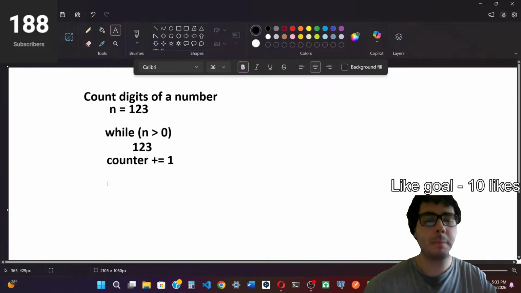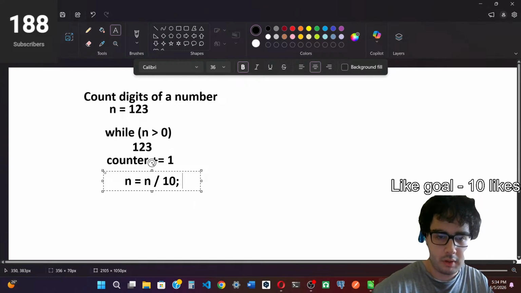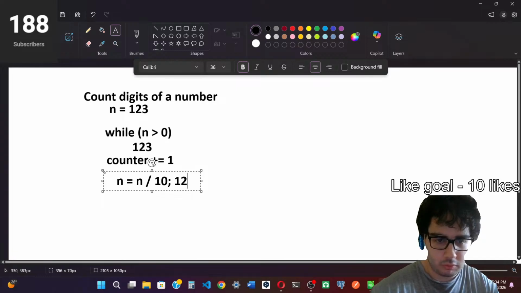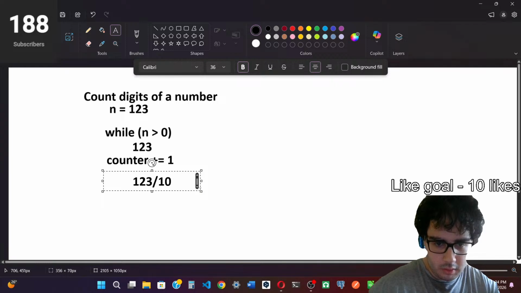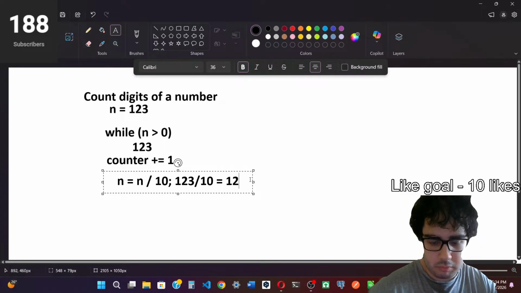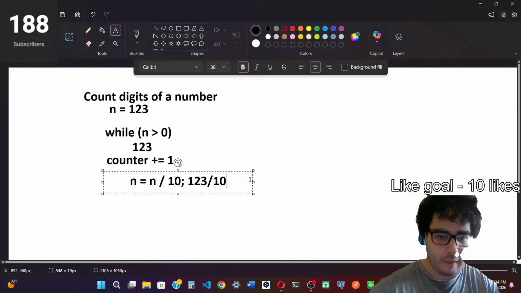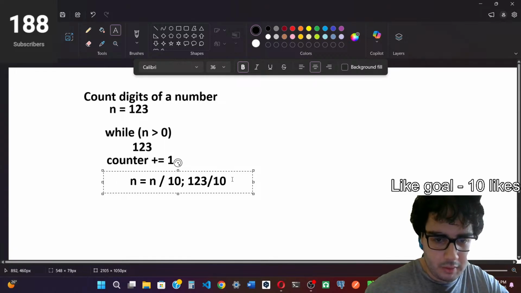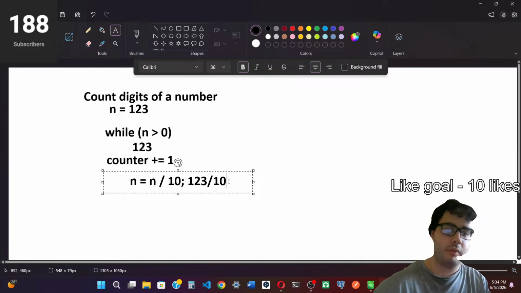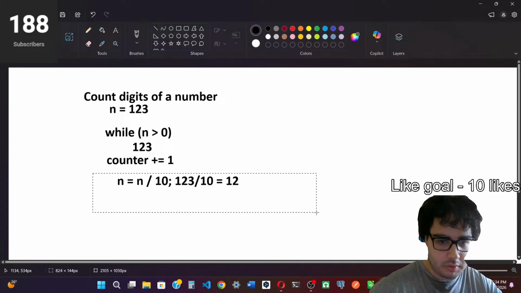Then n equals n divided by 10, so 123 divided by 10 would give something like 12.3, but in C++, when you divide an integer by 10, you get an integer. So we get 12. That's the first iteration.